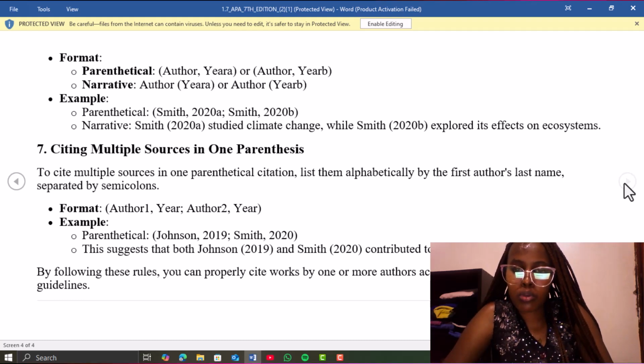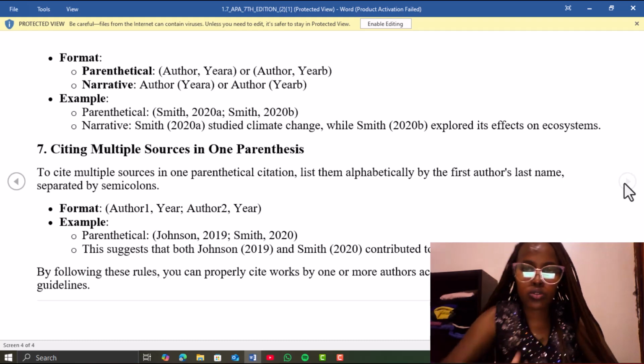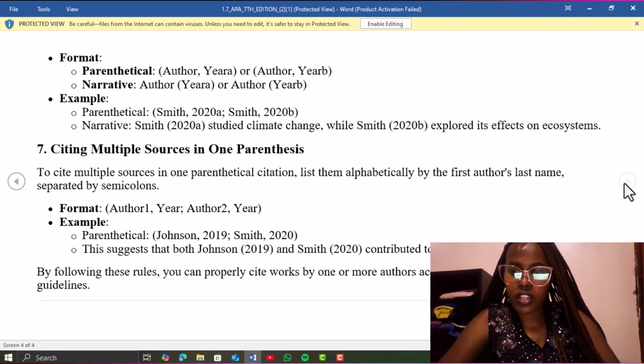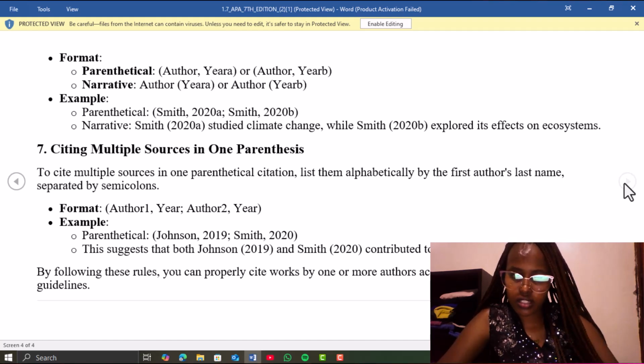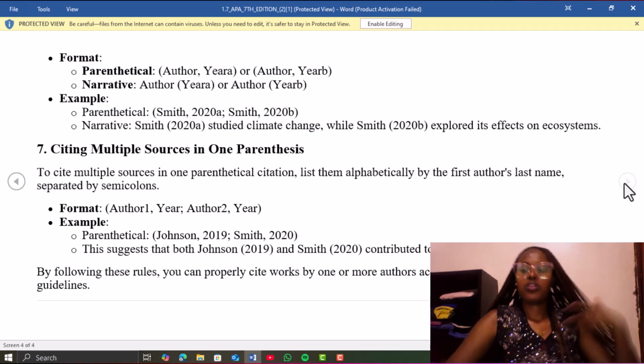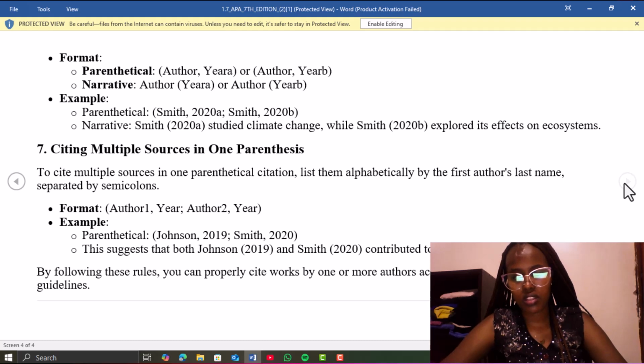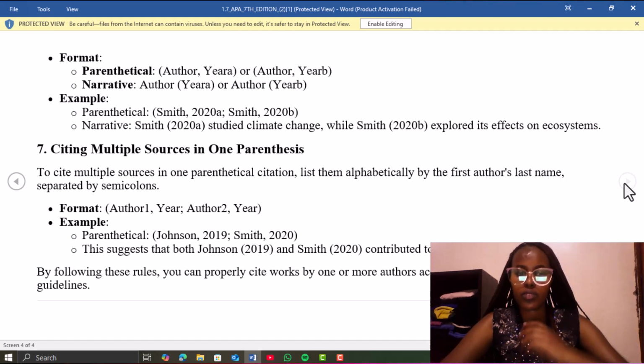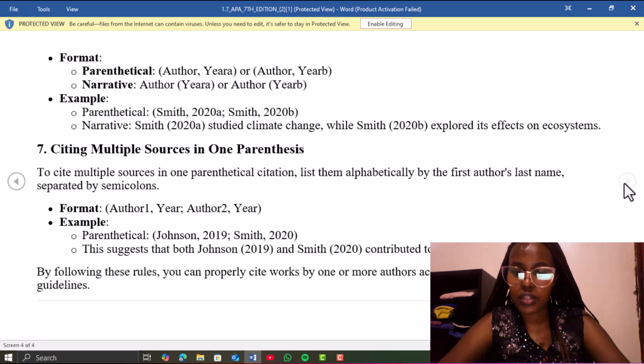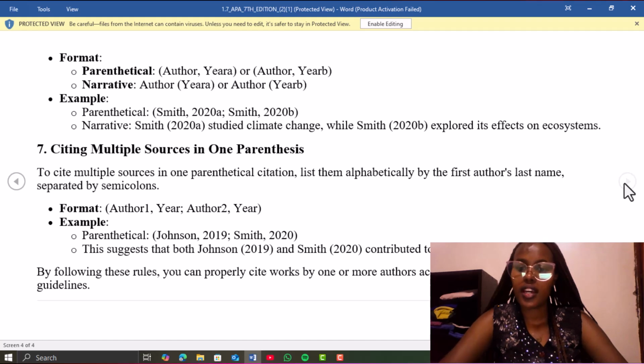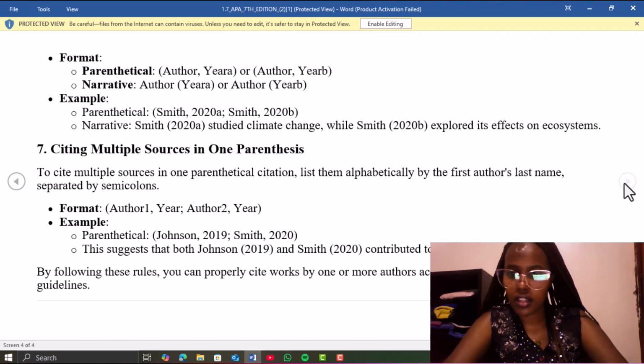And then you're supposed to cite years in order from the past years to the latest. And this suggests that both Johnson and Smith contributed to the research on climate policy. So therefore, by using those rules, you can properly cite work by one or more authors according to APA 7th edition guidelines. I think this is clear to all of us.